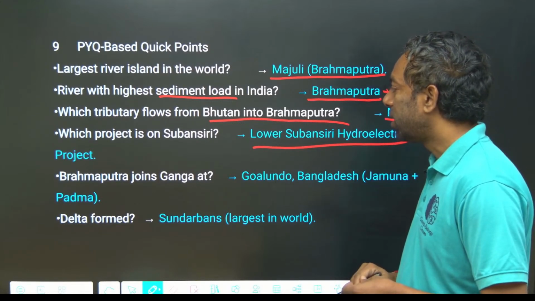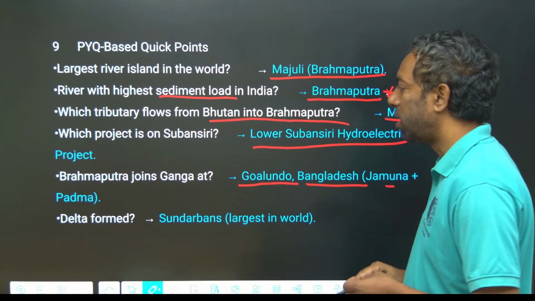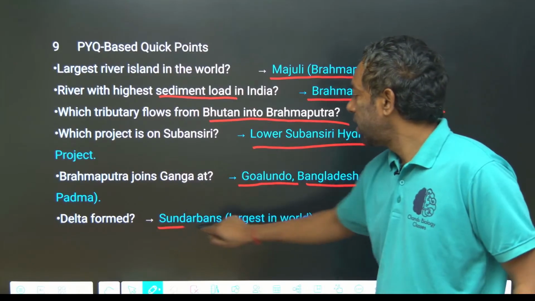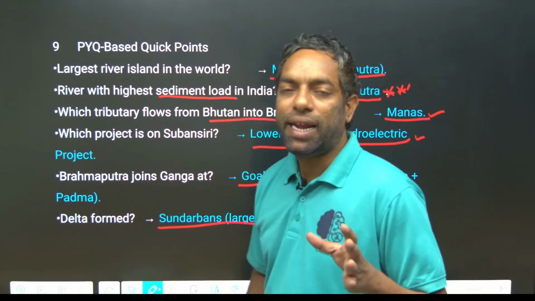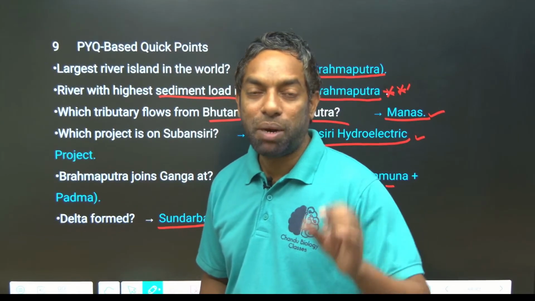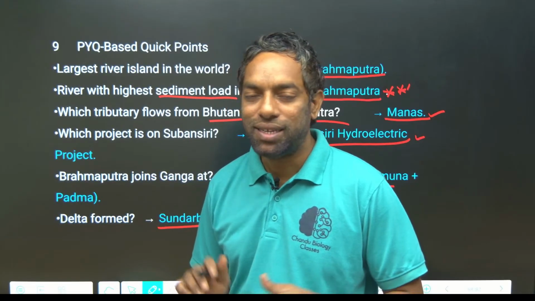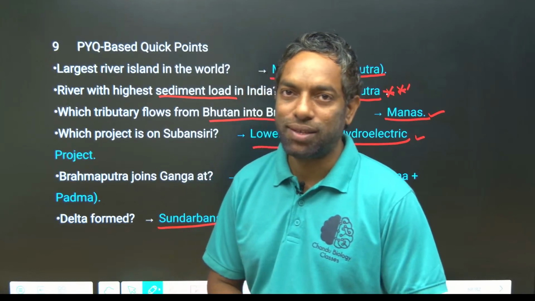Brahmaputra joins Ganga at Goalando, Bangladesh, as Jamuna and Padma. The delta formed is the Sundarban Delta. Brahmaputra creates a delta, the Sundarban Delta, and creates an island called Majuli Island. This is most important from the exam point of view, guys.